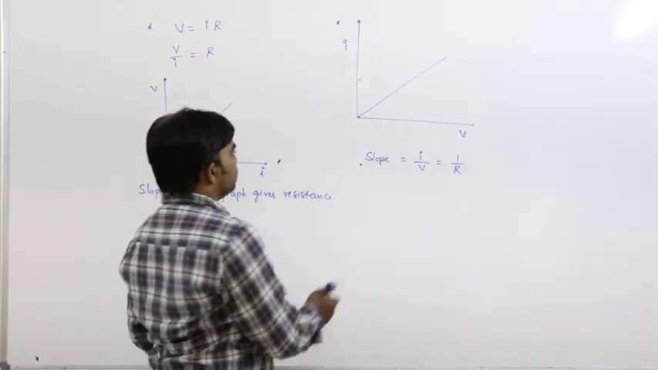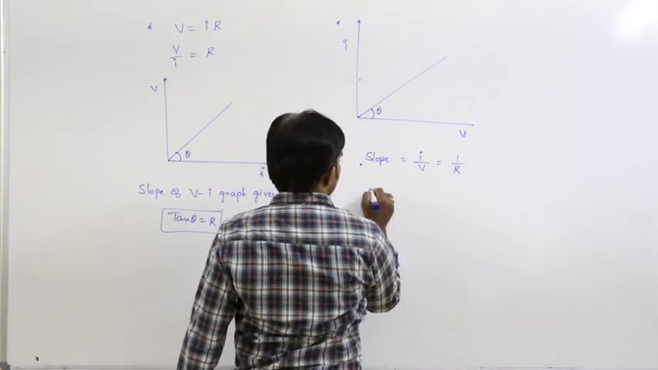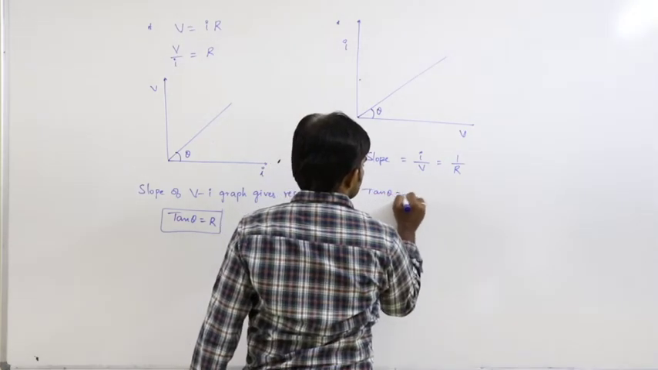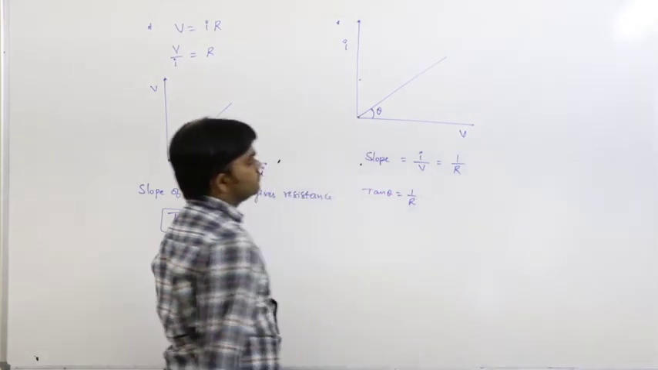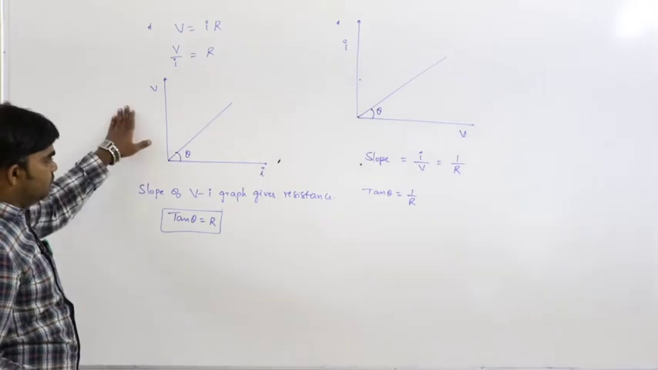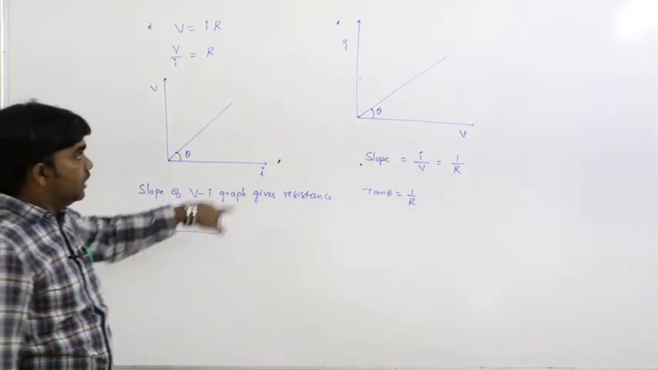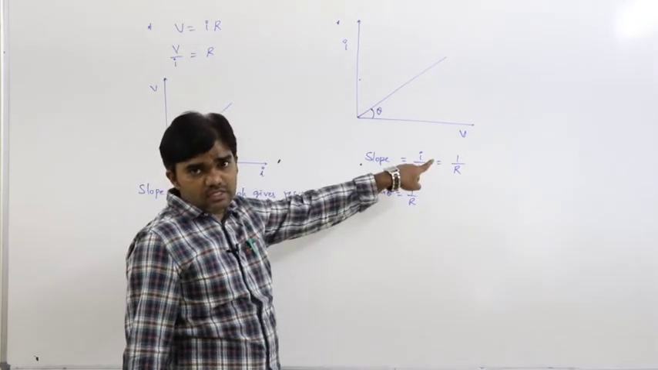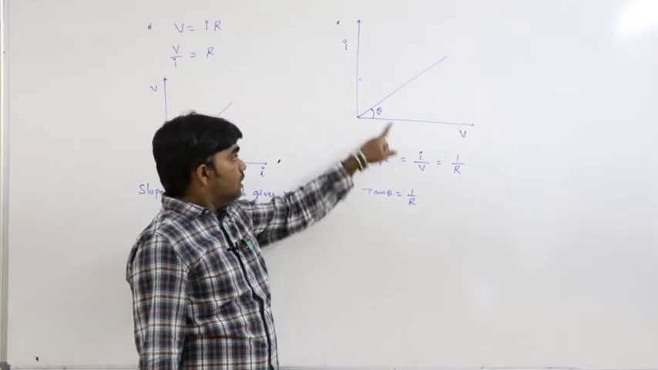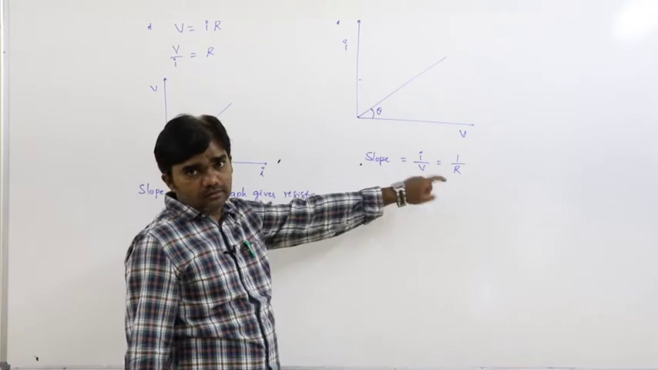So for the slope of the graph, here again theta is given. Tan theta can be written as 1 by R. So if it is a VI graph, then resistance is nothing but the slope. If it is an IV graph, the slope is equal to 1 by R.